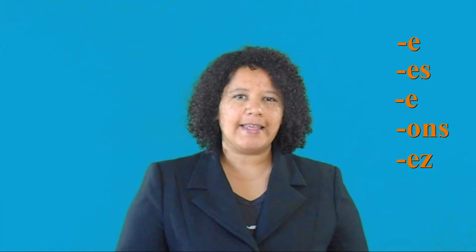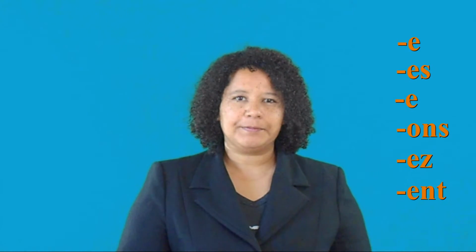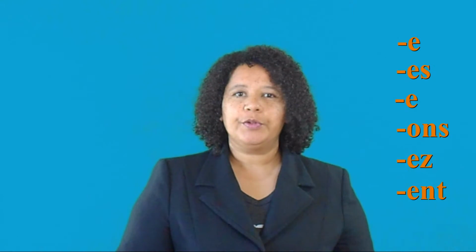So we have one ending for each subject pronoun. Remember the subject pronouns? Je, tu, il, elle, nous, vous, ils, elles. Okay? So we are looking at the endings in the same order. The endings that are always the same for the present tense are e, es, e, ons, ez, ent. I repeat, e, es, e, ons, ez, ent.